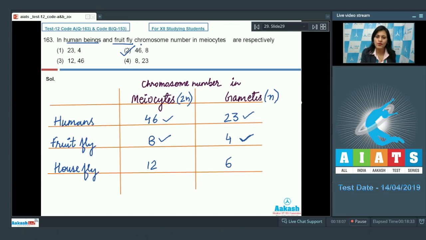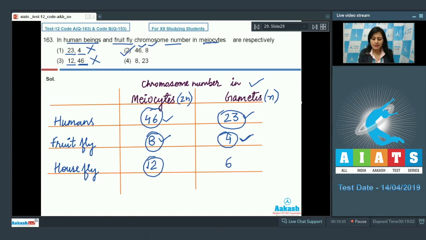In human beings and fruit fly, chromosome number in myocytes are 46 and 8. Let's discuss the rest of the options. First option is 23 and 4. This cannot be a correct answer because 23 and 4 are the chromosome numbers in gametes of humans and fruit fly. The next option is 12 and 46, and this cannot be a correct answer because 12 is the chromosome number in myocytes of housefly, whereas 46 is the chromosome number in myocytes of humans. And the last option is 8 and 23, and this cannot be a correct answer because 8 is the chromosome number in myocytes of fruit fly, but 23 is the chromosome number in gametes of humans. So the correct answer to this question is option number 2. Let's discuss our next question.